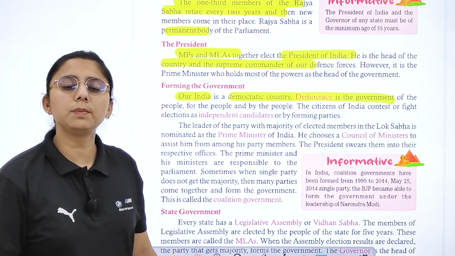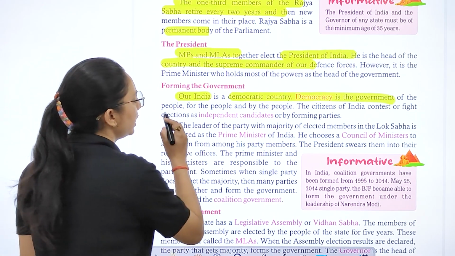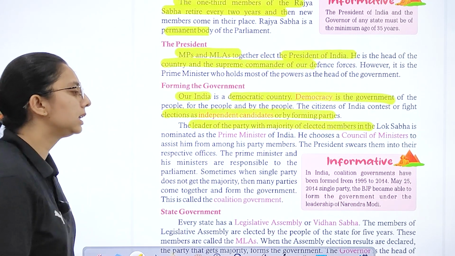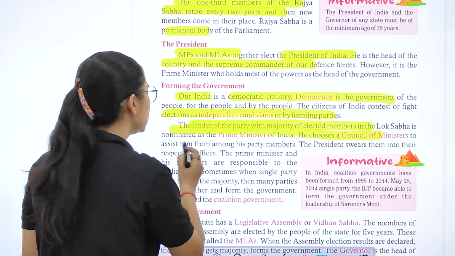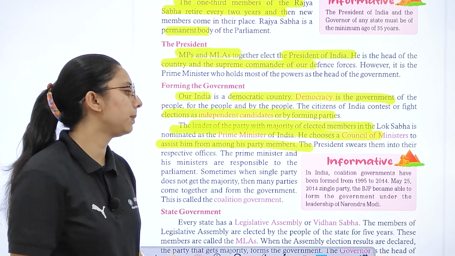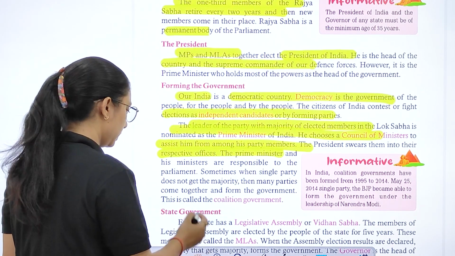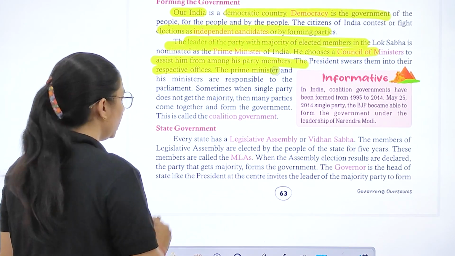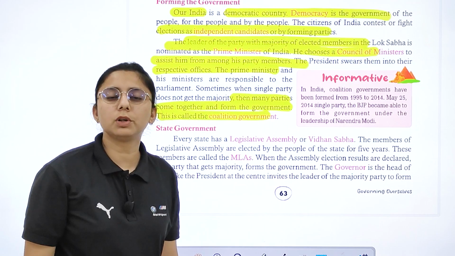Forming a government. India is a democratic country. Democracy is the government for the people, by the people and of the people. A citizen of India can contest or fight an election as an independent candidate. The leader of the party with the majority of elected members in the Lok Sabha is nominated by the President as Prime Minister of India. He chooses a Council of Ministers to assist him from among the parties, and the President swears them into their respective offices. Right? When a single party does not get the majority, then many parties come together and form the government. And what is this called?